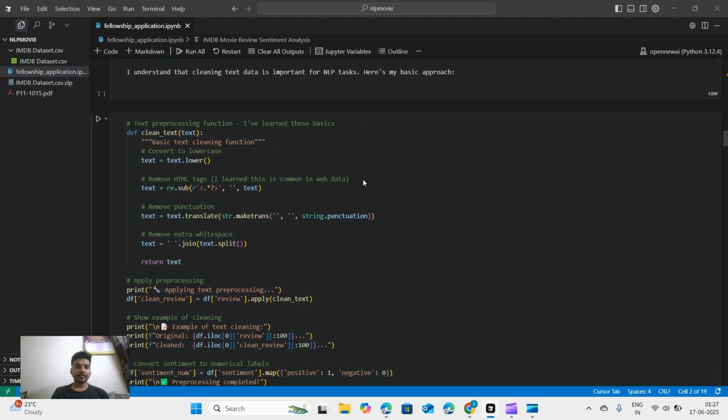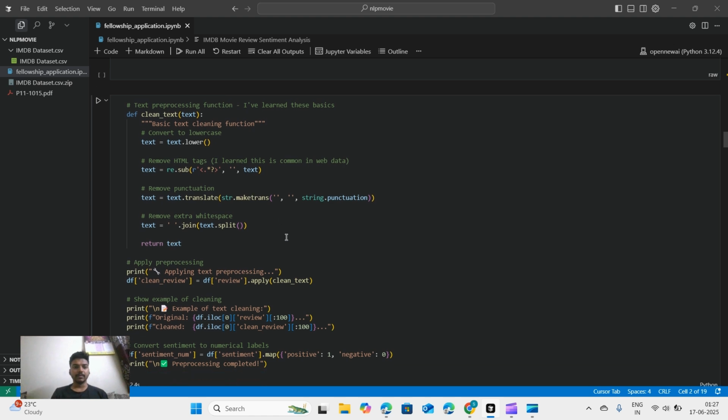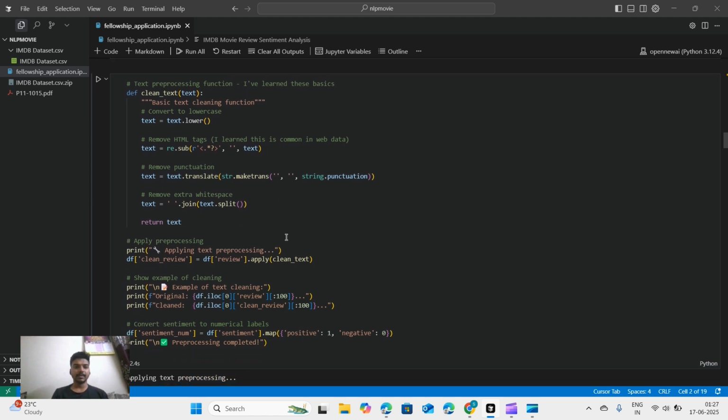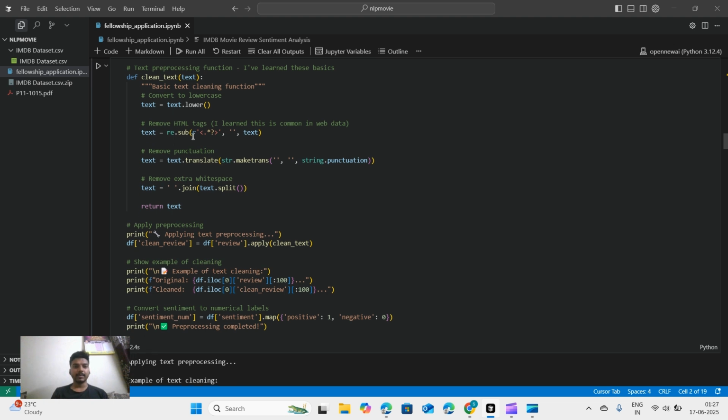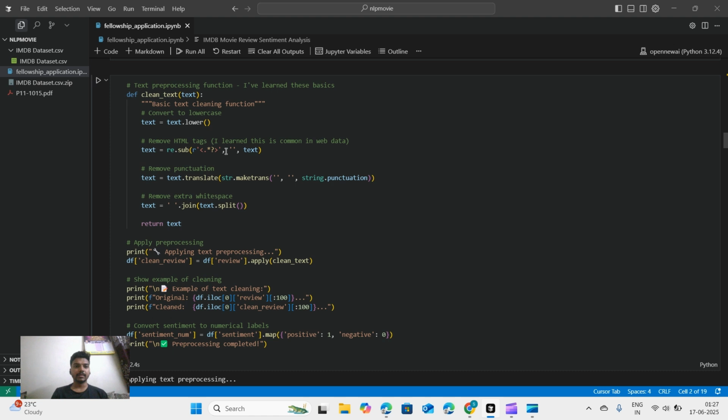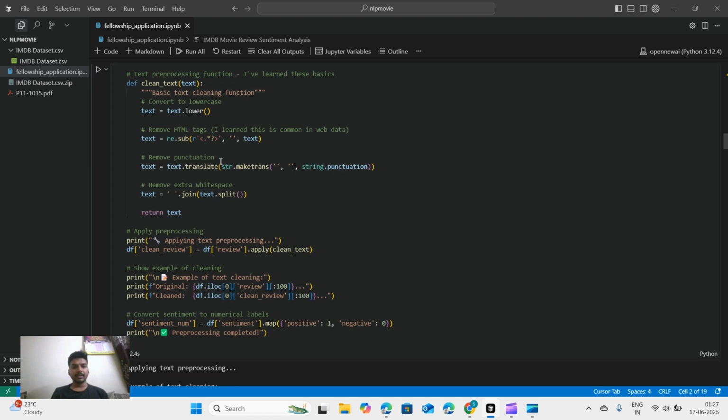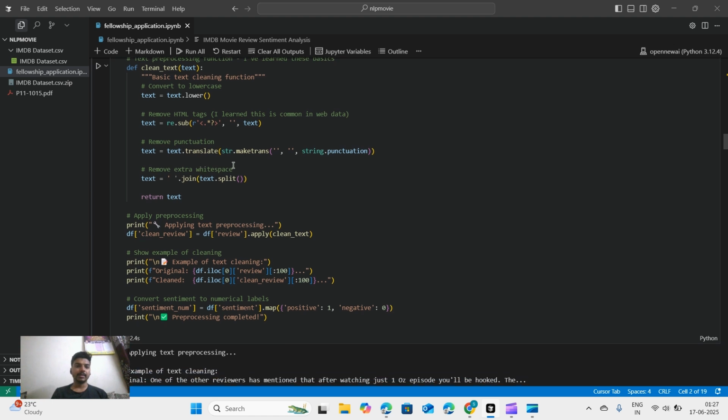I've found various notebooks for it, and what the main text processing steps are that could have occurred. First we are lowering the text, then removing all the HTML tags, then removing punctuation marks, then extra white space.